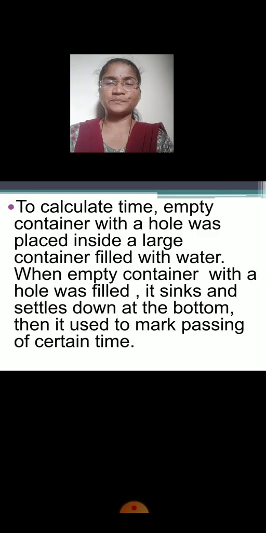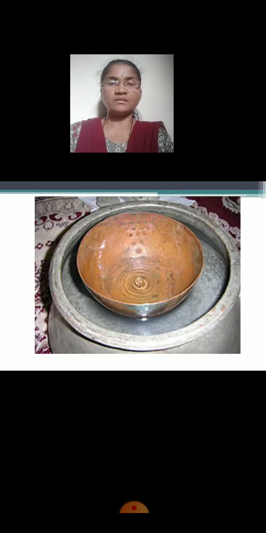Fine. See, to calculate time, an empty container with a hole was placed inside a large container filled with water. See, children, this is a water clock. There are two vessels, one large vessel outside which is filled with water, and inside one small container is placed with a hole. Through that hole water starts entering the small container, and when it gets completely filled with water, it starts sinking to the bottom. Okay, and then it settles down at the bottom.